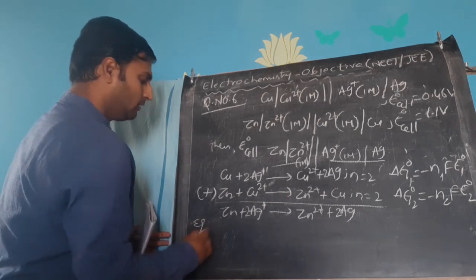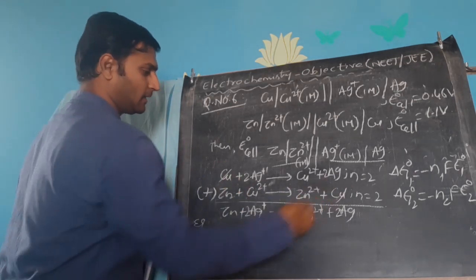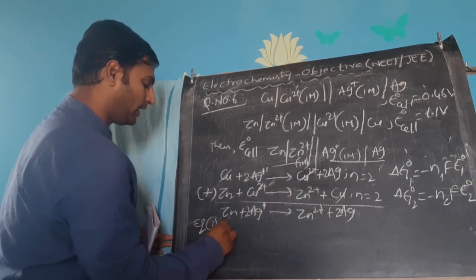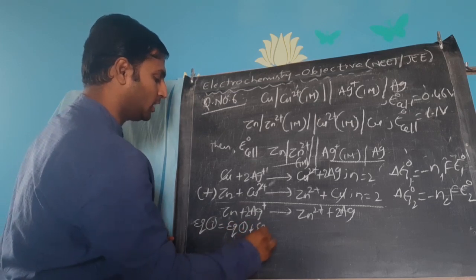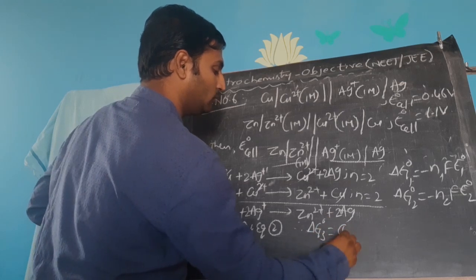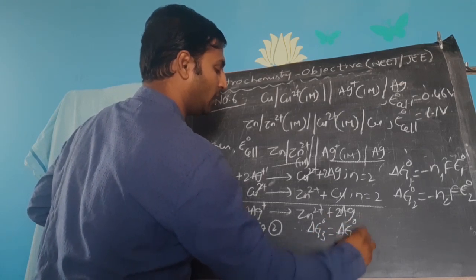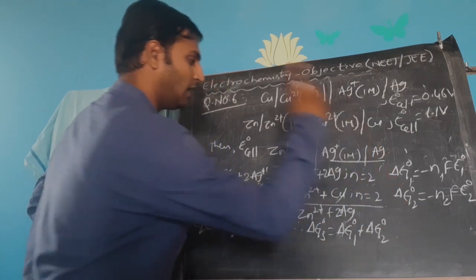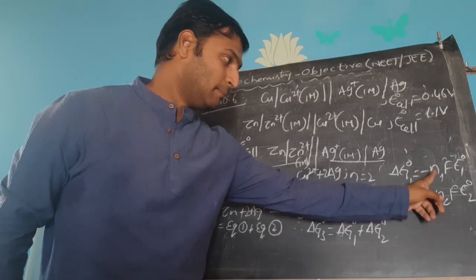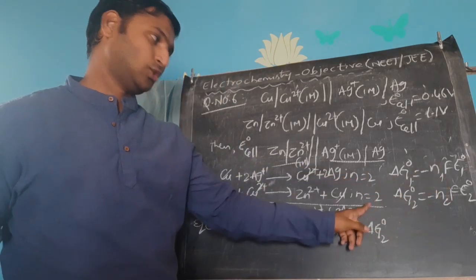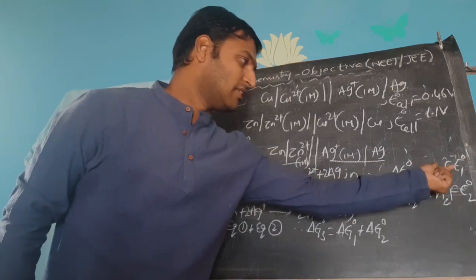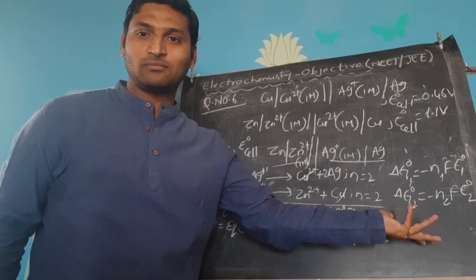So, simple. If you add these two, what happens? Copper gets cancelled, copper 2 plus gets cancelled. You will be left with this. So, equation 3 is equal to equation 1 plus equation 2. Therefore, delta G naught 3 must be equal to delta G naught 1 plus delta G naught 2. But look at this. In the delta G naught 1 and delta G naught 2 values, number of electrons are same in both cases, 2 electrons. And Faraday is constant. So, when both of them are constant, what is the only parameter left now?